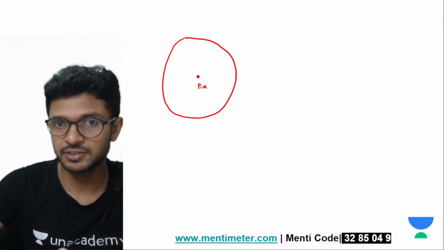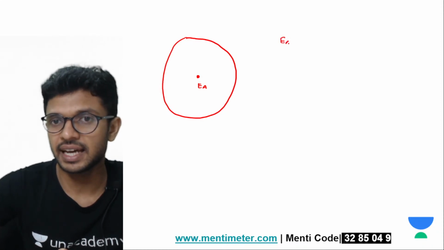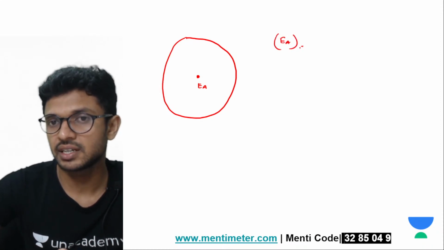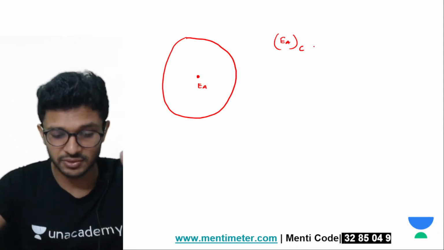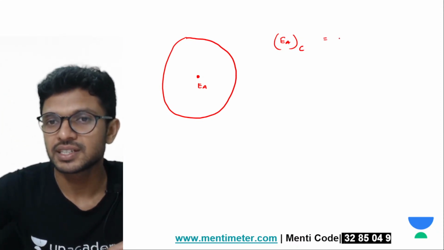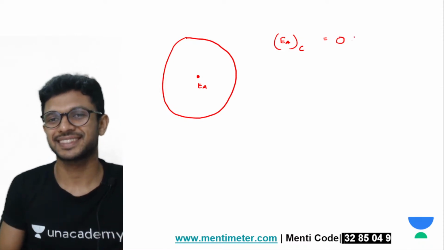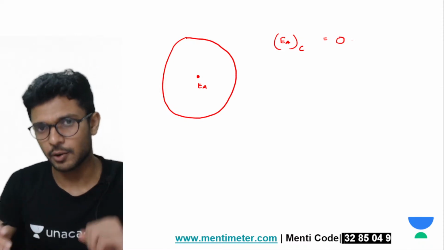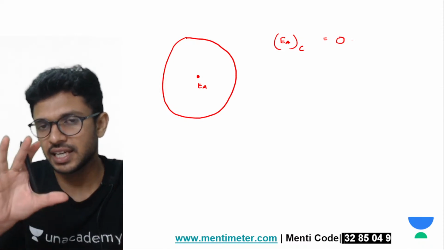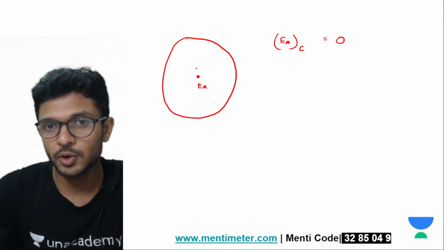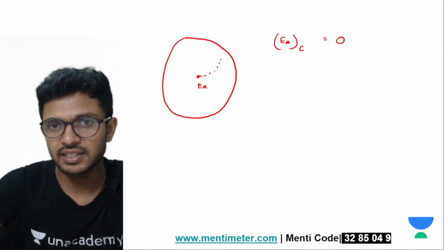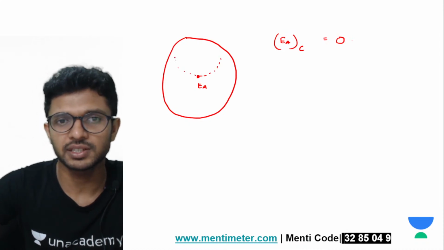When there is a complete sphere, the electric field at the point A कितना हो जाएगा? E_AC, meaning electric field at the point A because of the complete sphere, will be 0, है ना? Okay. Now what I'm going to do is, instead of considering this particular sphere as one single body, I'm going to consider this as the summation of two different bodies.